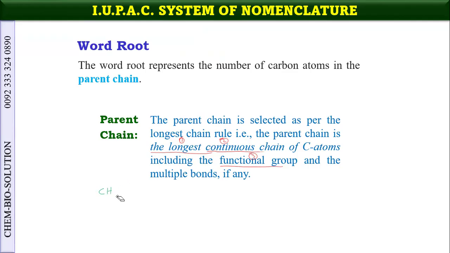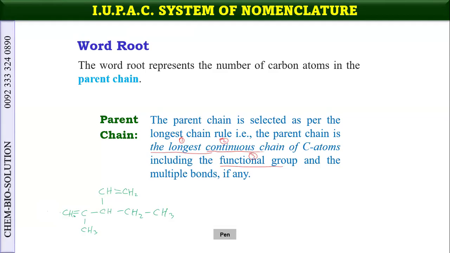CH2. It is CH double bond CH2. CH2, CH3, CH3, CH, and leave it.